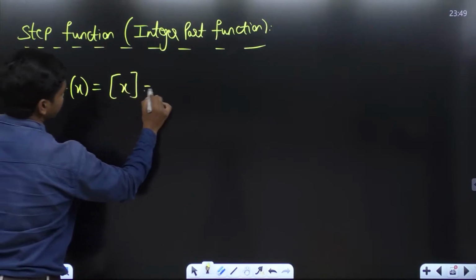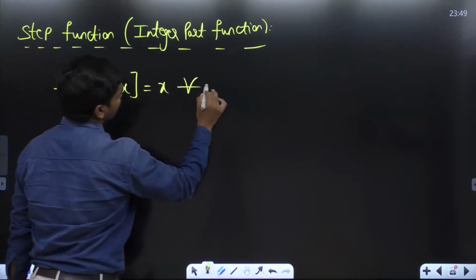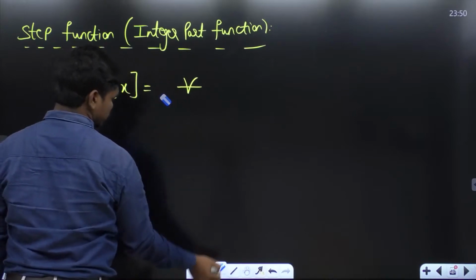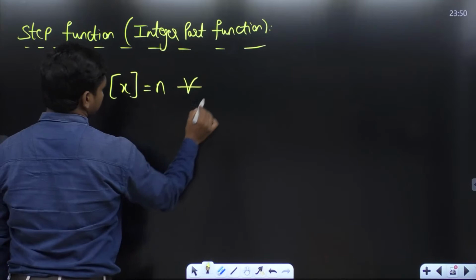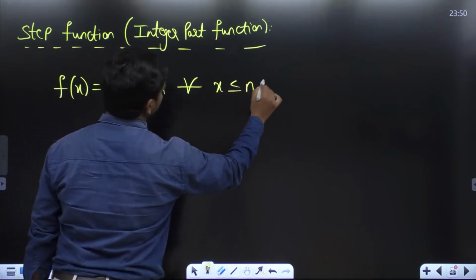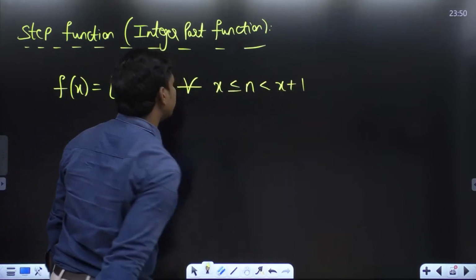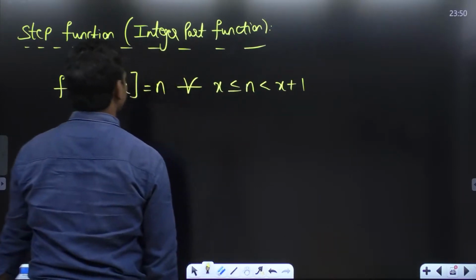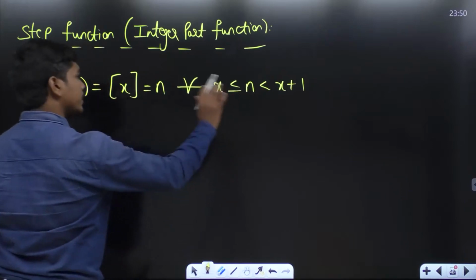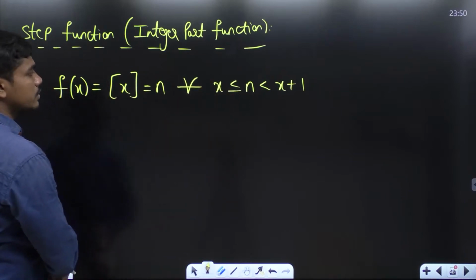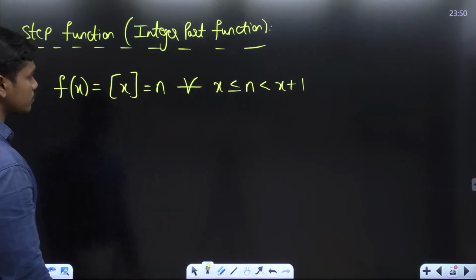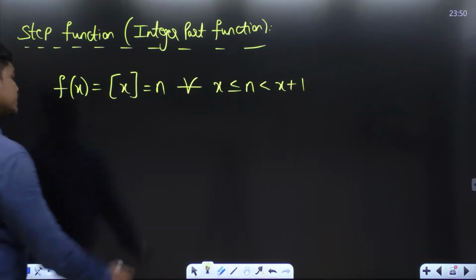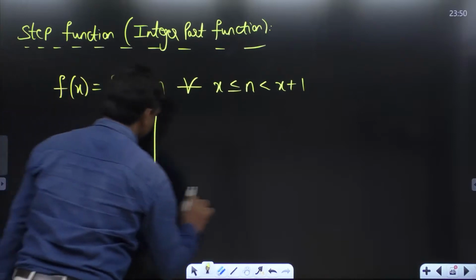This function is defined as x for all. Okay, let me erase this x here. Let me write n for all x less than or equal to n less than x plus 1. Means if there is any real number, sorry, x less than or equal to n less than or equal to x plus 1, correct? So basically, what's the function? See here.